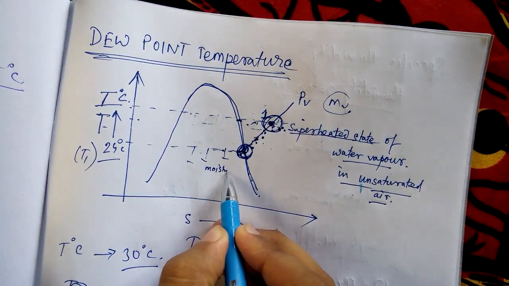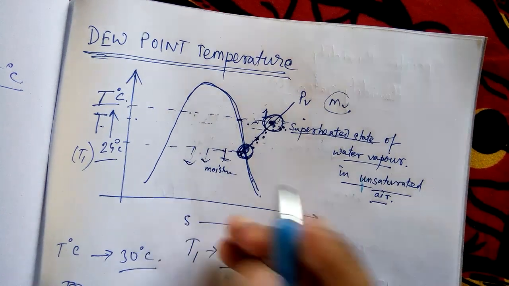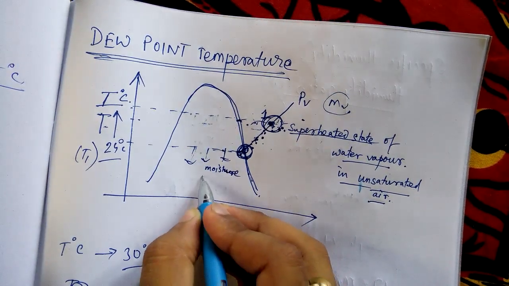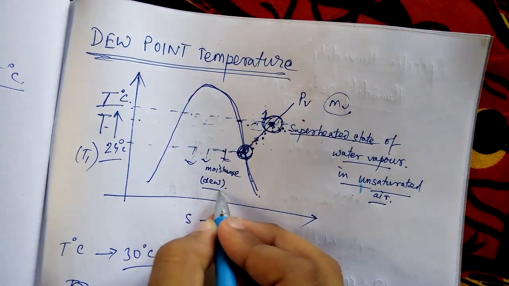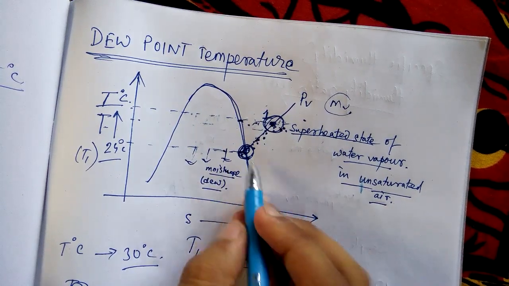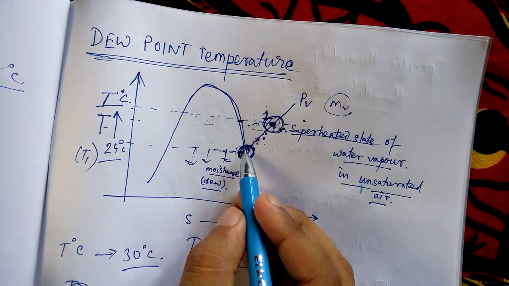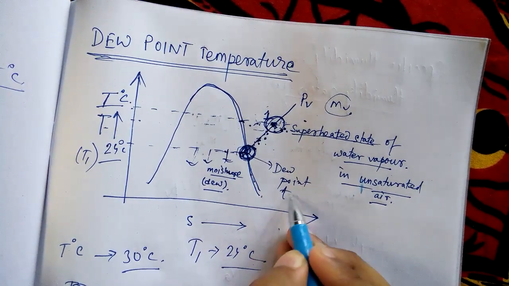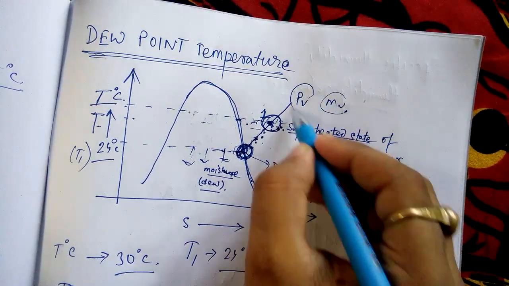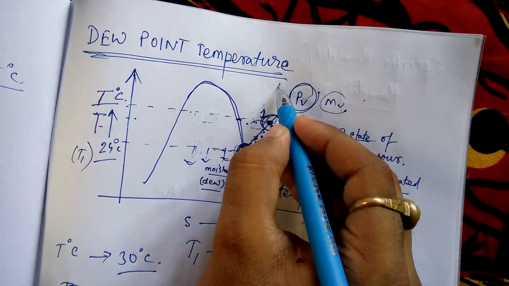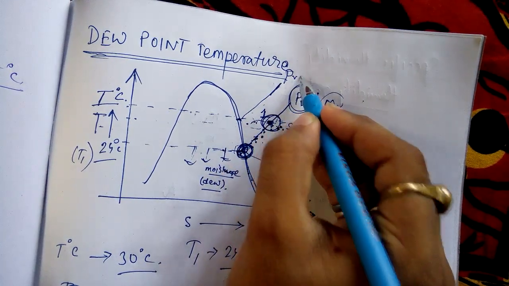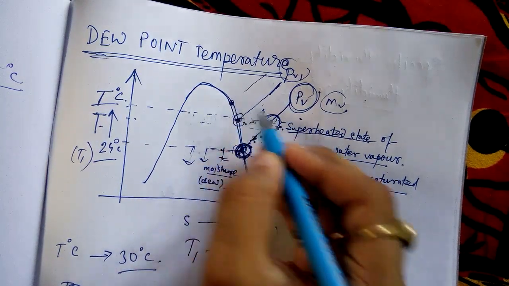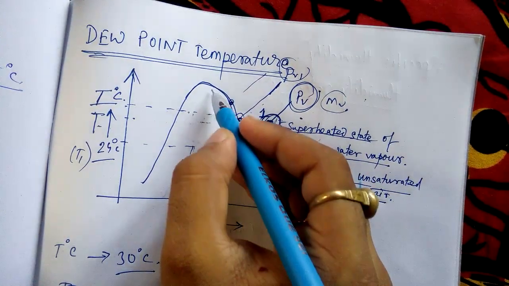This is moisture. Moisture will precipitate. This is moisture coming down in the form of dew. So this point is nothing but the dew point temperature. In this case, this is your dew point temperature, at this pressure PV. At this pressure, suppose this is PV1, some different pressure, the dew point temperature will be this. So the dew point temperature is that saturation temperature.